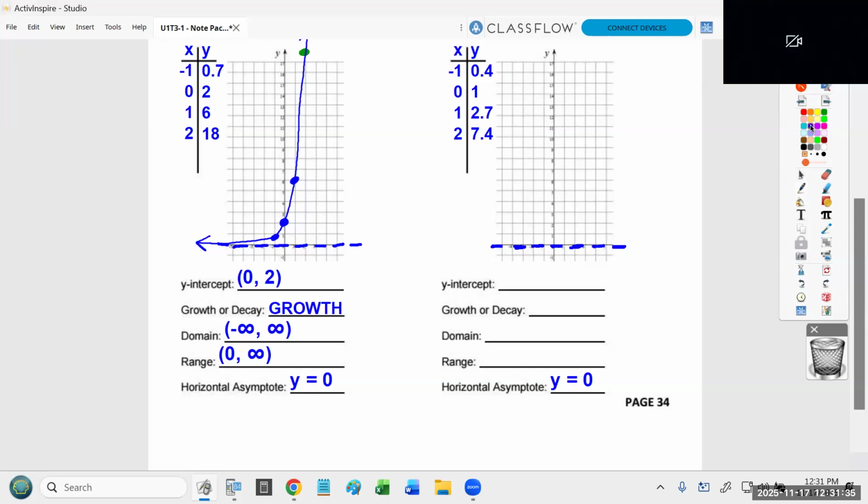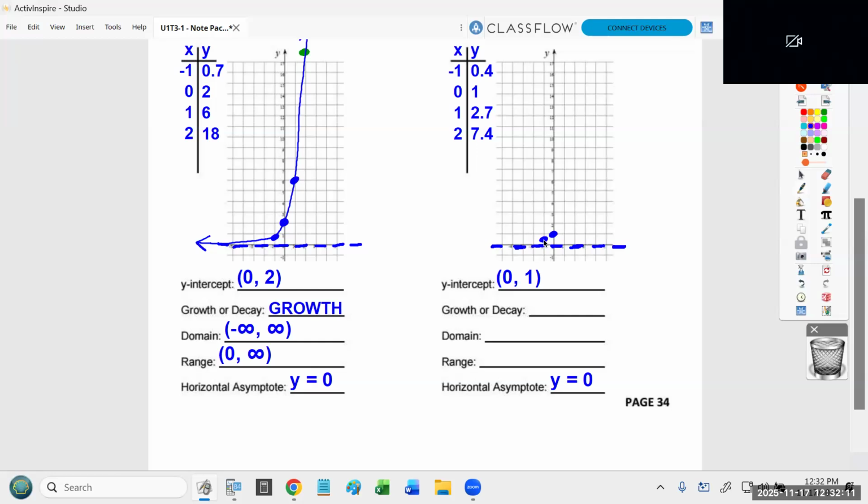Now, with these ones, again, I'm not looking for perfection when you graph, but it should be reasonably close. The only point on that list that should be graphed absolutely perfectly is the whole number 0, 1, the y-intercept. That point should be in an exact location. All the other ones just need to be reasonably close. Like the point -1, 0.4. 0.4 is not quite halfway between 0 and 1. So I'm gonna go -1 and then put a point that's kind of halfway, maybe a little bit less than halfway, but anywhere close to halfway, I'm happy.